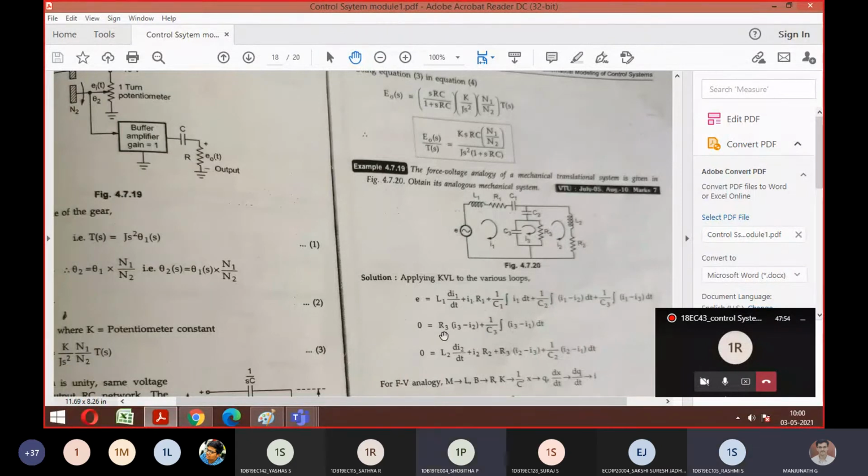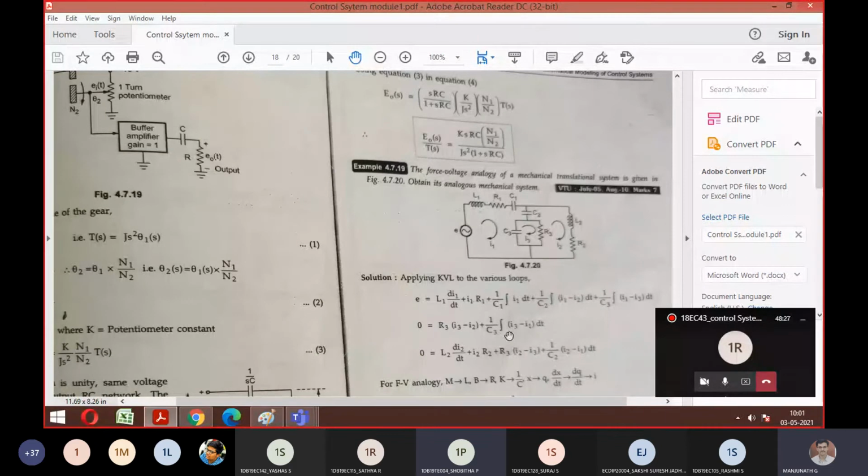Second equation: 0 equals B3 into d by dt of x3 minus x2. You remember, when there is a B, a dashpot, velocity should come, which is a single differentiation. Okay? Shall we proceed? Plus 1 by C3 replaced with K3 into x3 minus x1. Good.